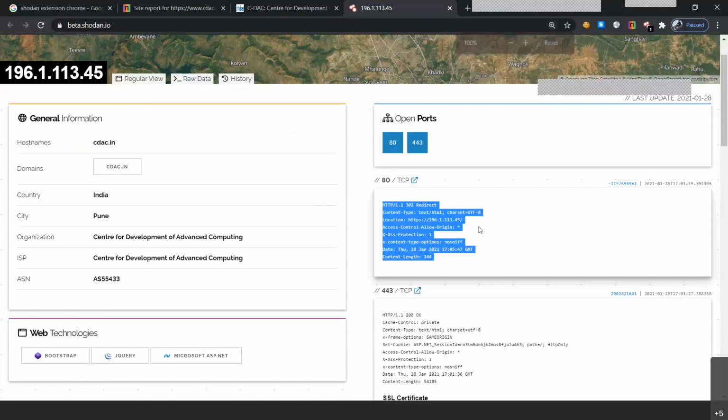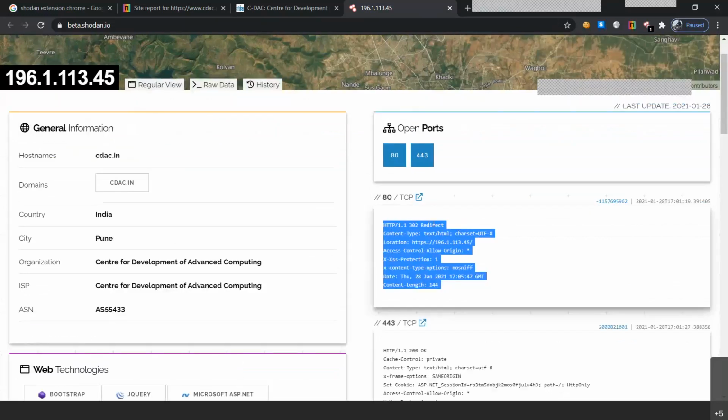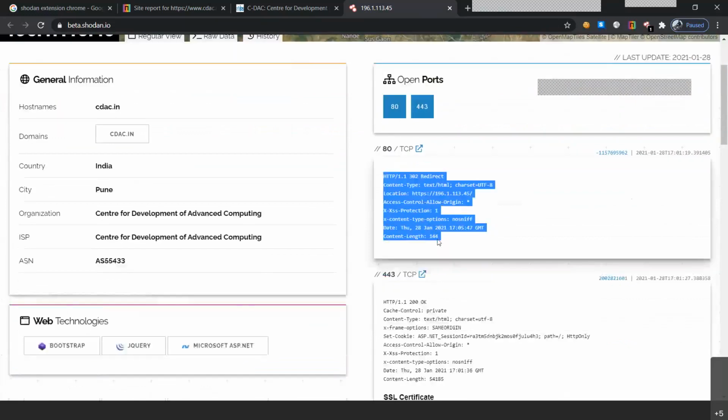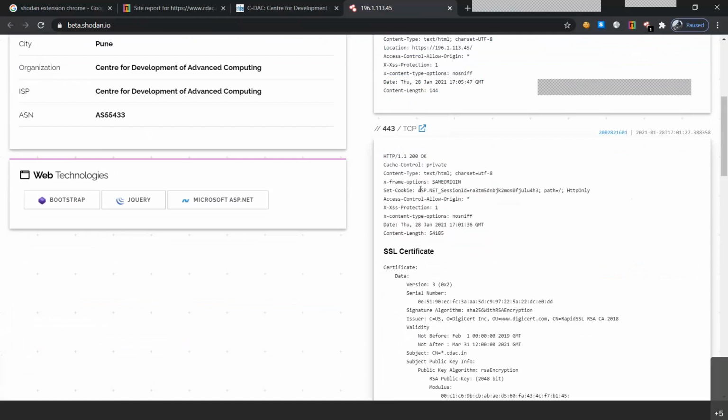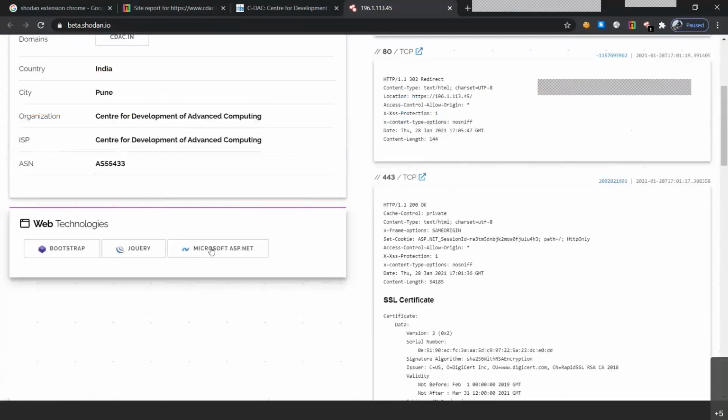We got some of the information such as HTTP 1.1 302, that means redirect, that is the website is available, along with the content type, location, access control, protection header, content type options, and content length. So we have got some information, but if it was not a secured website, we would have got a little more information from this particular request only. Let's go to 443, similar type of information, not that much, but we got the cookies, session ID, the variable name also with it for the session ID and all. So here you are able to see the web technologies, Bootstrap, jQuery, and Microsoft ASP.NET, which was not available on Netcraft, but we are able to see it through here.